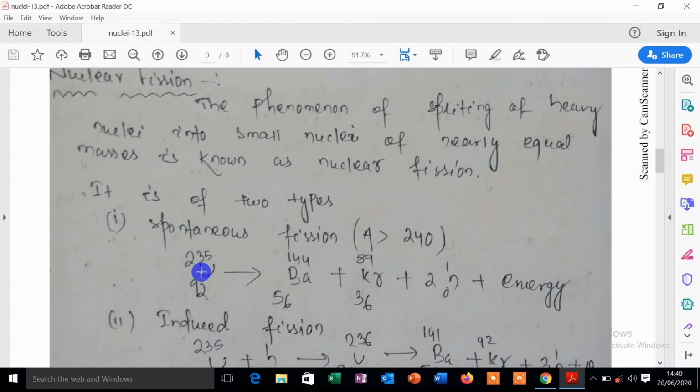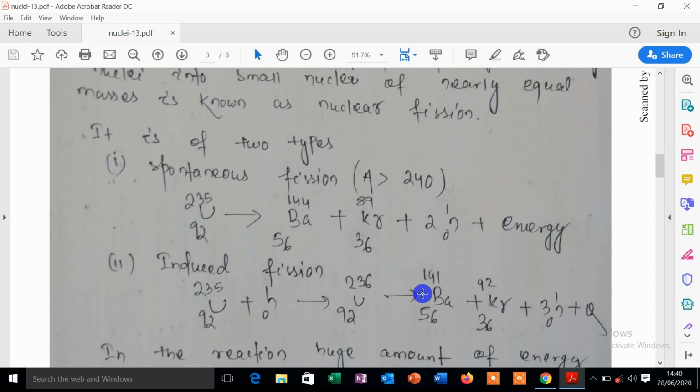You have to see here that the mass is conserved and the charge is also conserved. How? You just see here 144 plus 89 plus 2 equals 235, as well as here 56 plus 36 plus 0 gives 92. That means the reaction obeys the conservation of mass, conservation of charge and conservation of energy also.